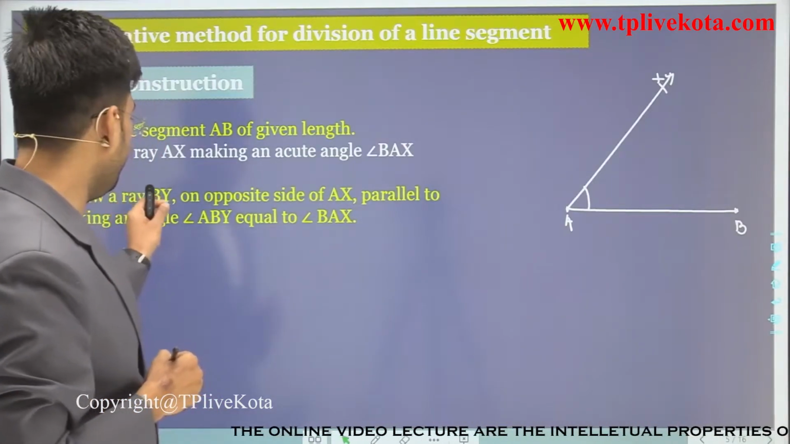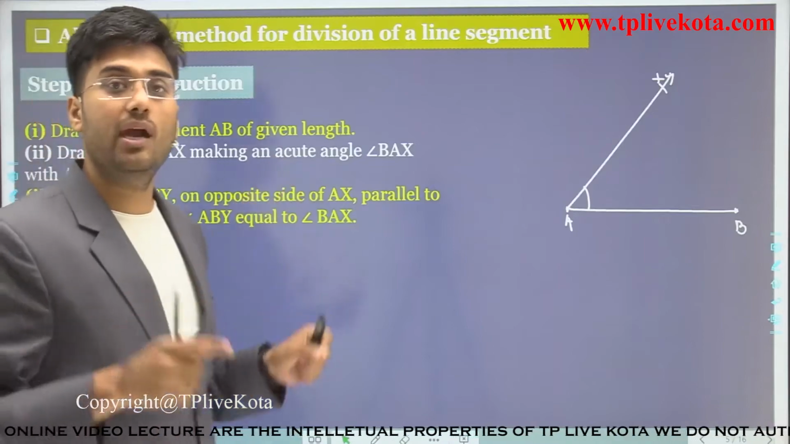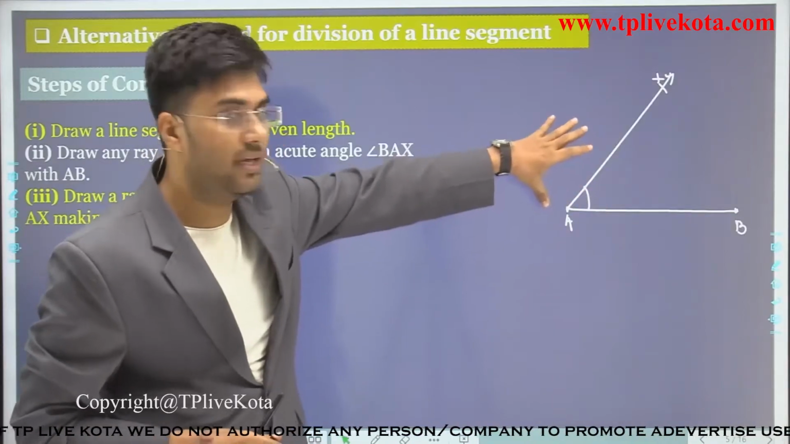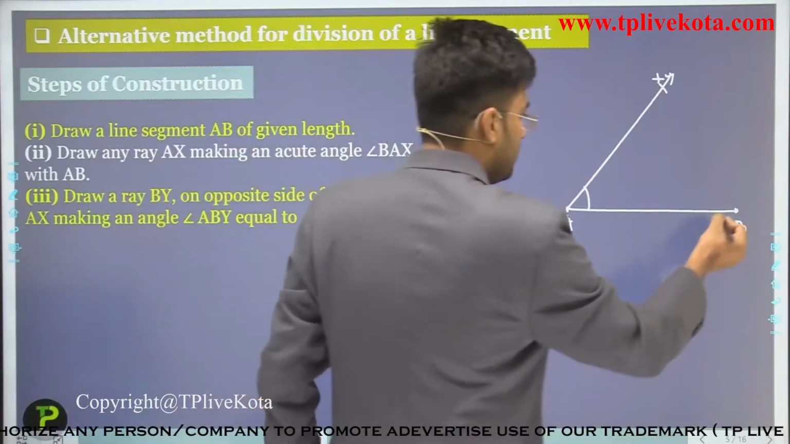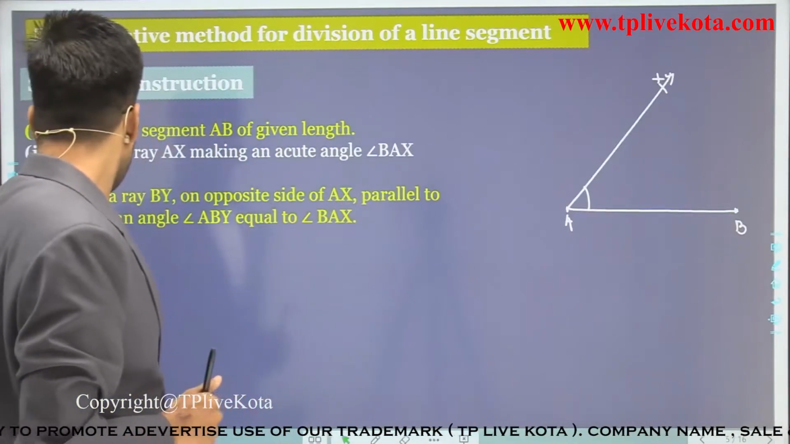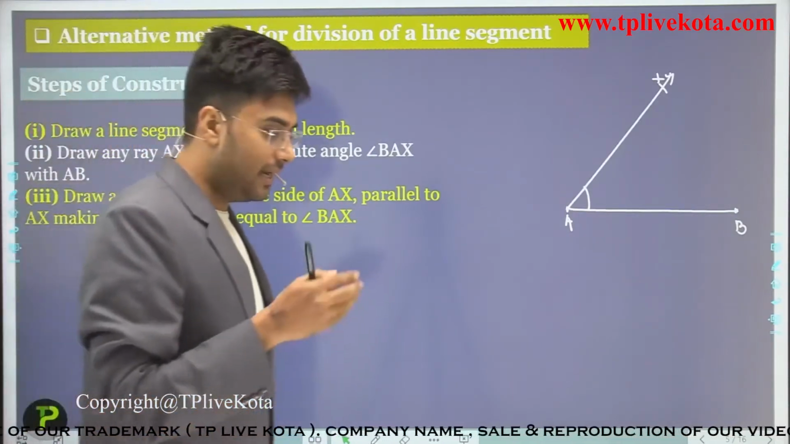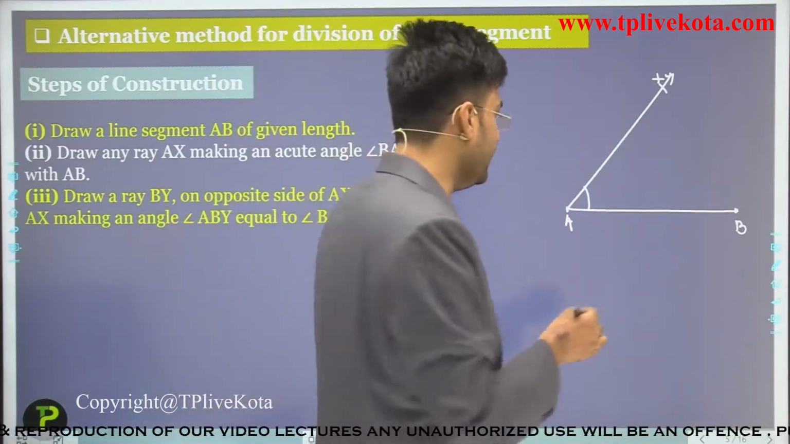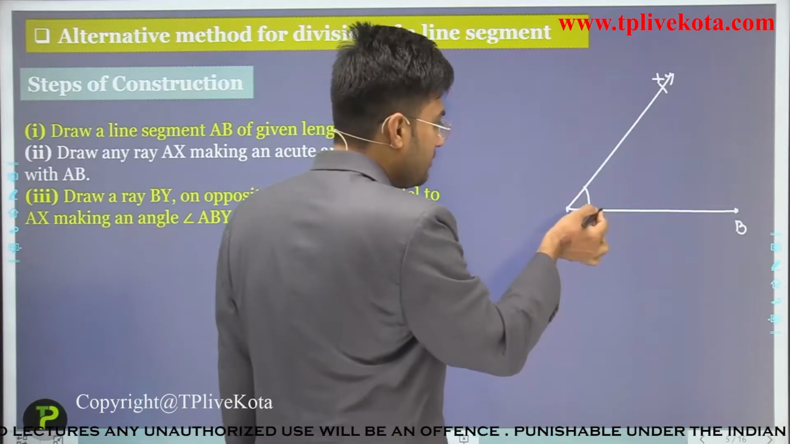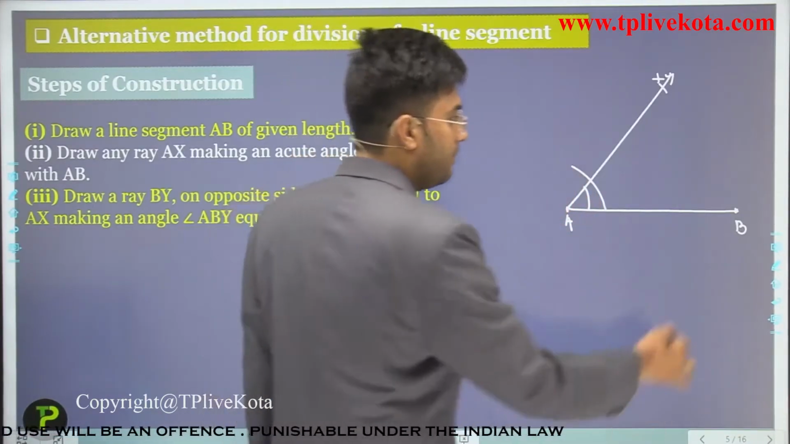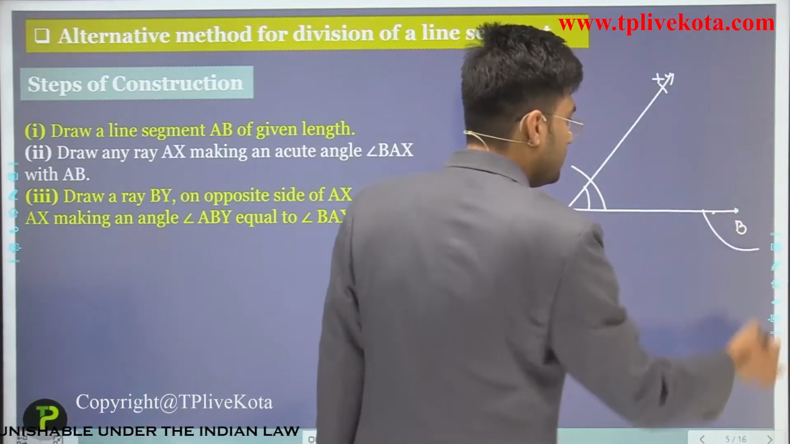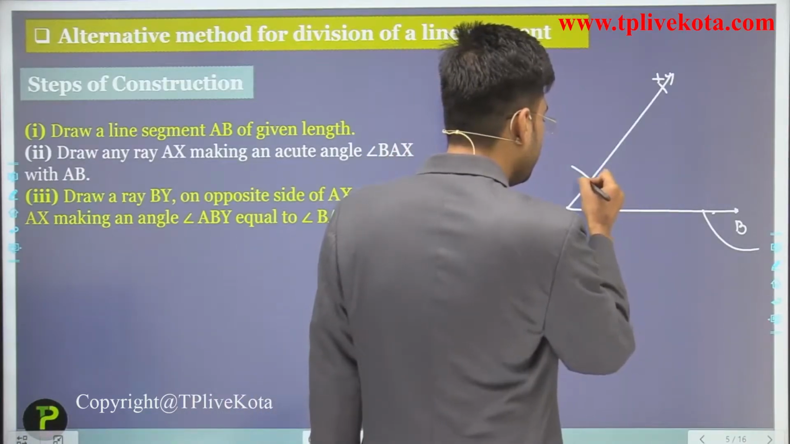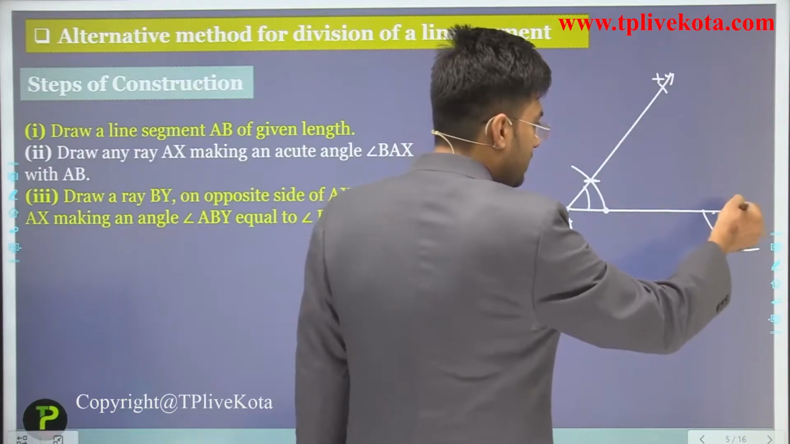Draw a ray BY on the opposite side of AX. Now we have to draw a ray BY on the opposite side of AB from where we drew AX. Okay, so this is the ray BY, parallel to AX. It should be parallel to AX. And how do we decide this ray BY is parallel to AX? By equating this angle. So by compass we have to draw one arc here, and by compass we have to draw the same arc here, and by checking the length of this arc,